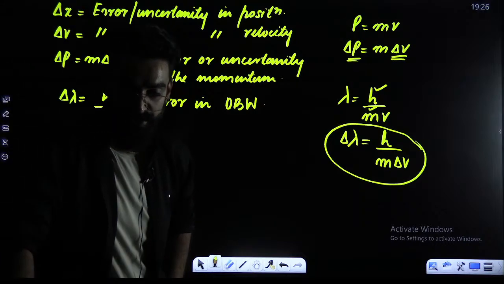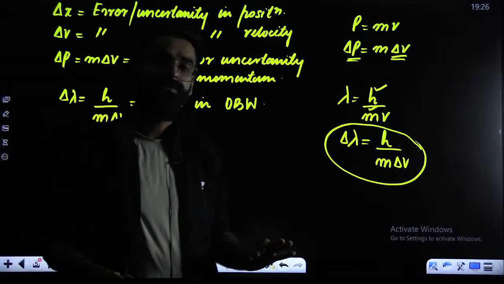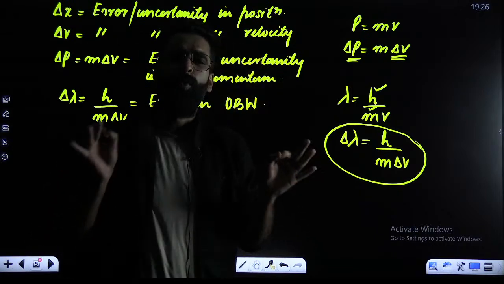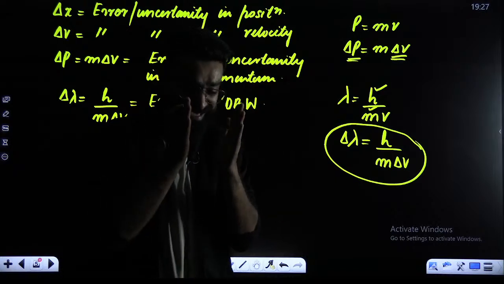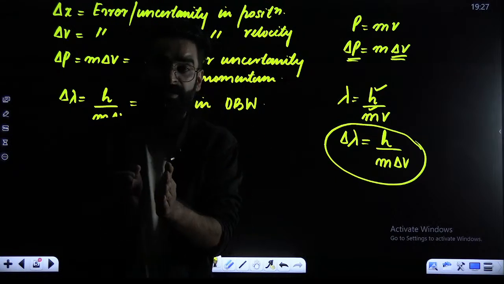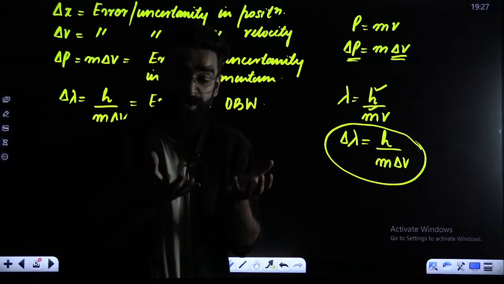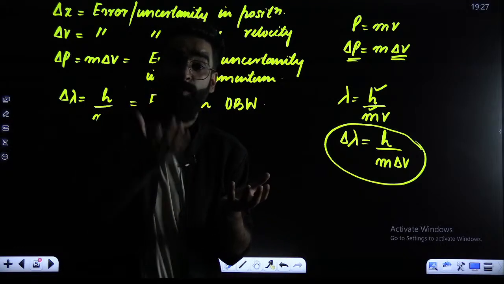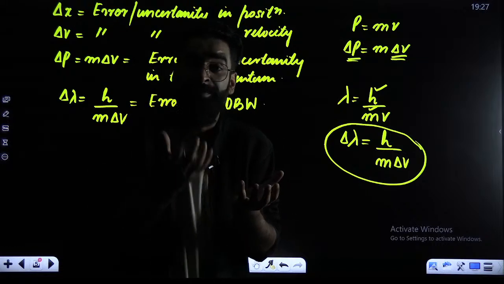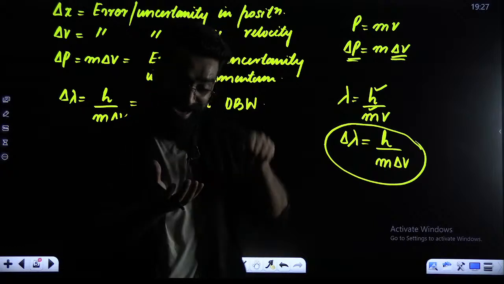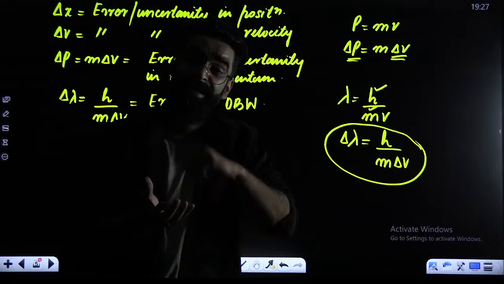So, again, if I ask you, what is Heisenberg's uncertainty principle? Simply, we cannot determine the exact position and the momentum of a microscopic particle simultaneously with 100% accuracy. If we want to locate the microscopic particle, at the same time, there will be error in its momentum.